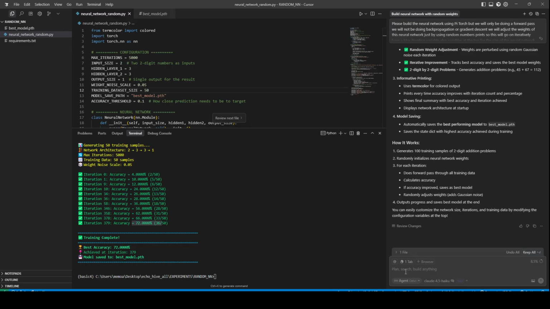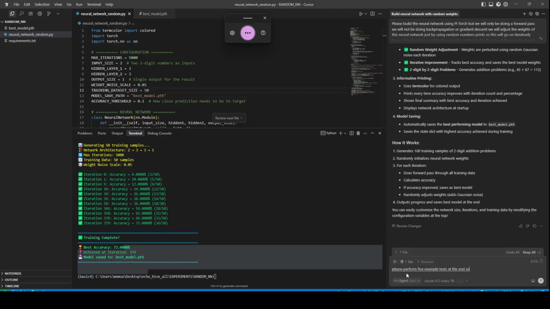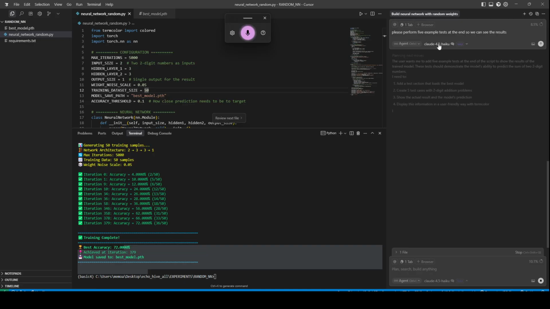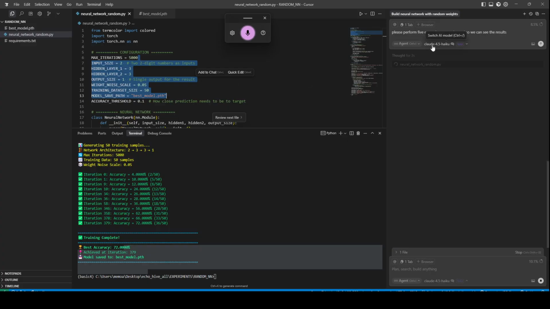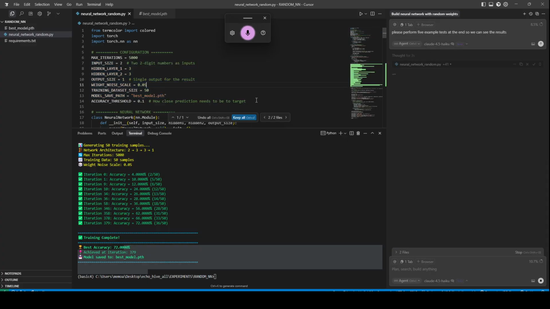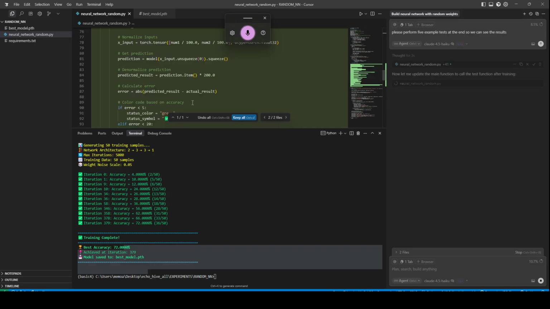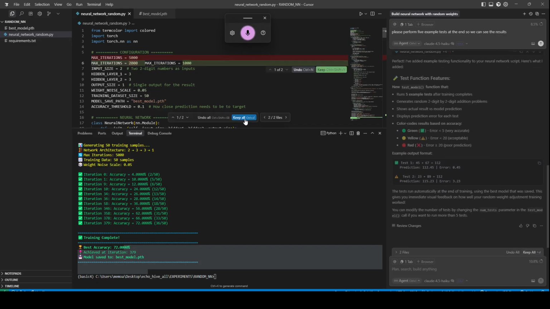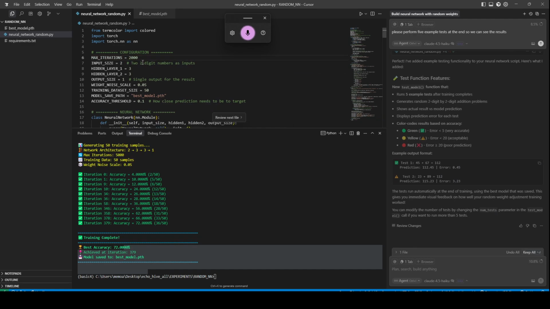So we can also ask it to actually do some test examples at the end. Please perform 5 example tests at the end so we can see the results. Once Haiku actually gets the project going in a decent fashion, we can actually switch to Cheetah. Cheetah can make mistakes to begin with, but at the end, if there's a good code base, then it should actually continue it just fine.